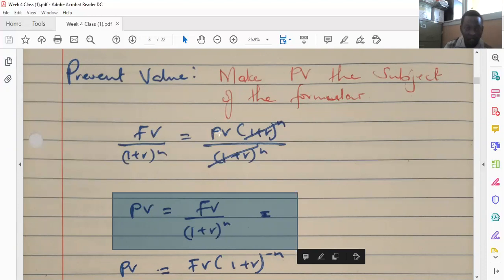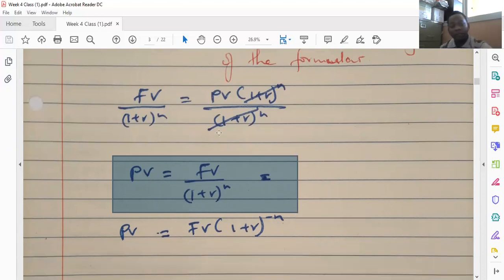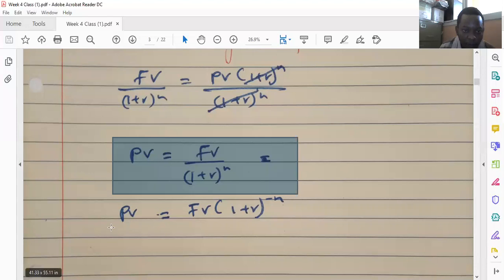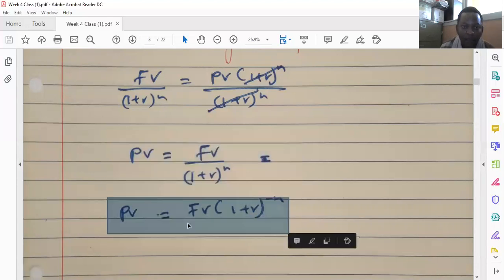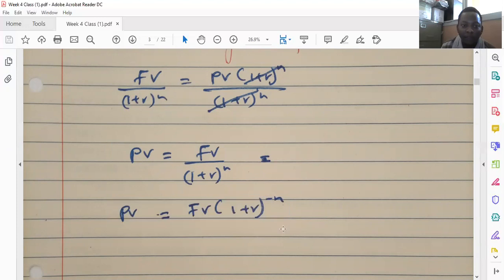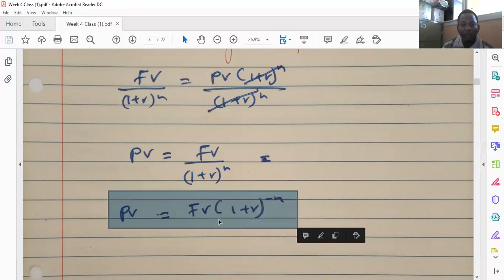I hope you can all see that. So the present value is equal to the future value divided by 1 plus r in brackets raised to the power of n, which is similar to the present value being equal to the future value multiplied by in brackets 1 plus the interest rate raised to the power of negative n.